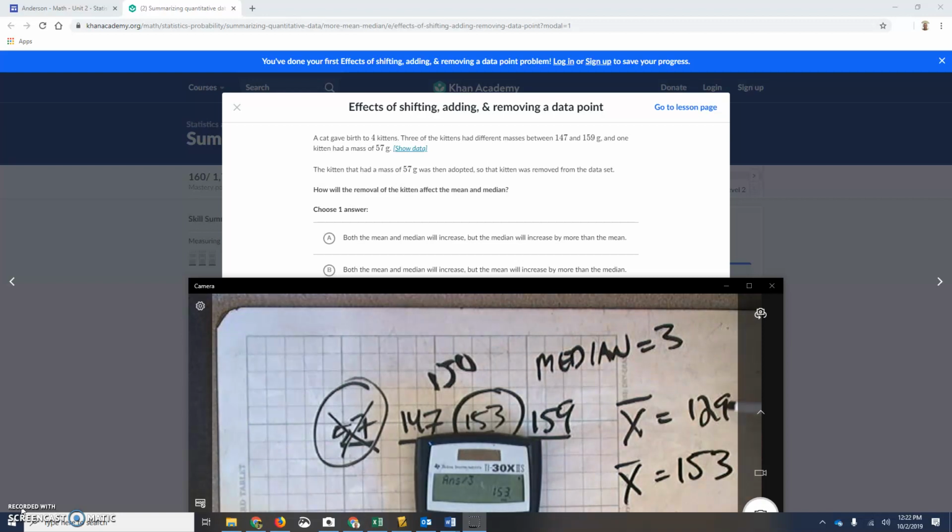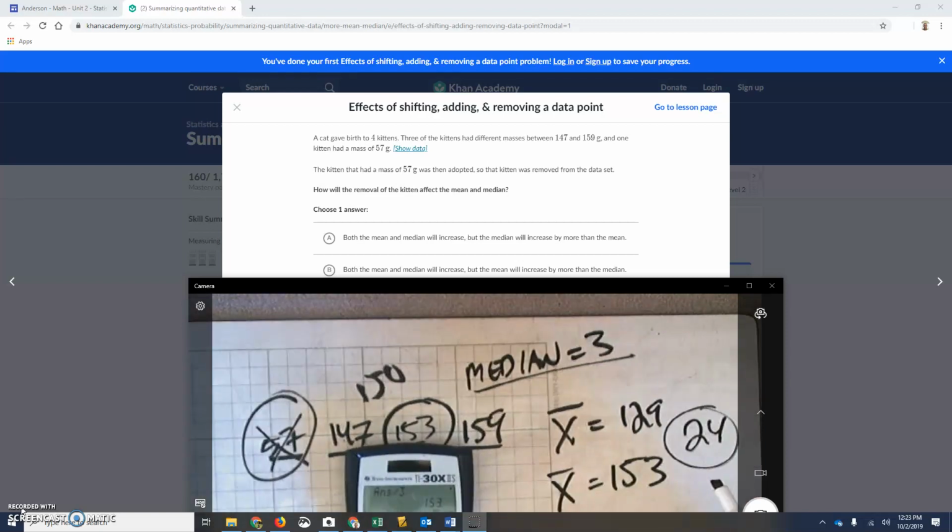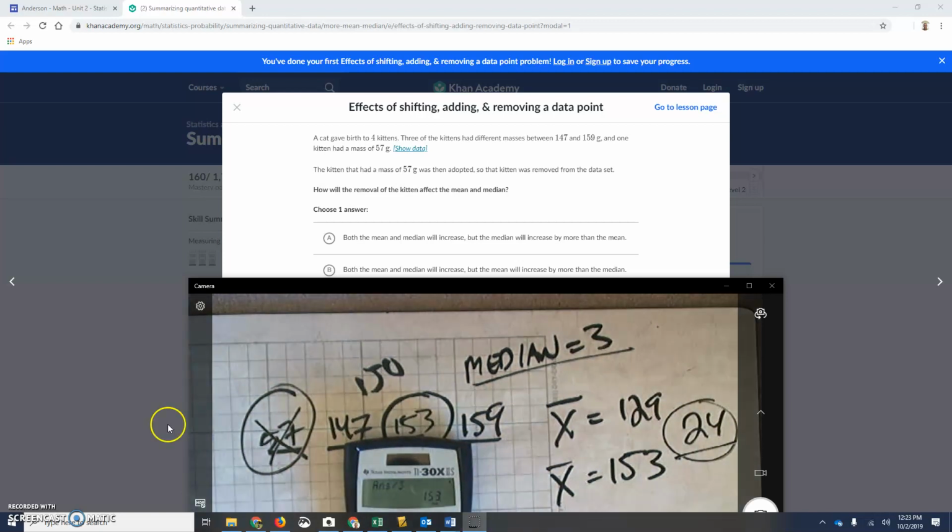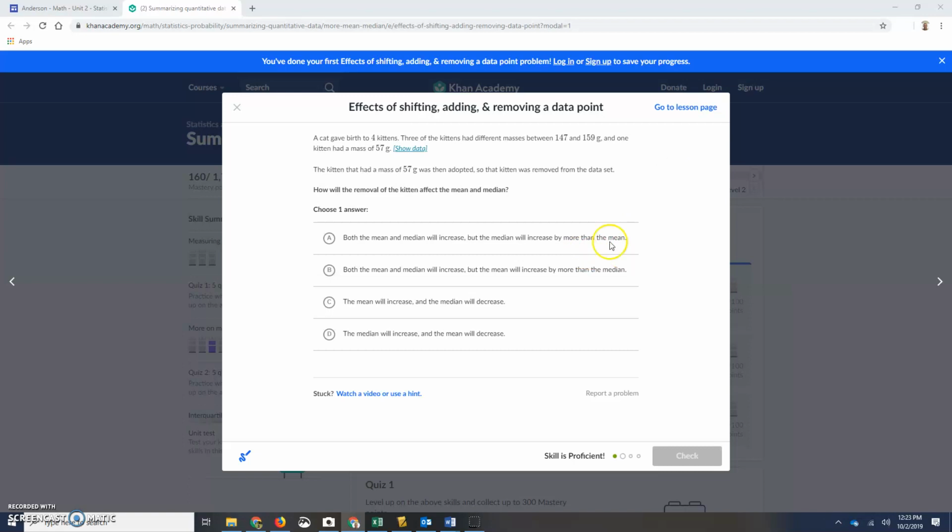So our average increased by 24? So our median increased by 3, but you can't see the 24. But our average increased by 3. So the answer is going to be that they both increase. However, the average increases more than the median. So both the mean and median will increase, but the mean will increase more than the median. So B is the answer.